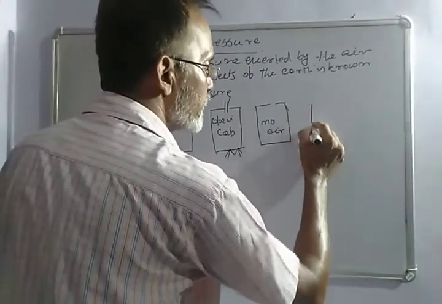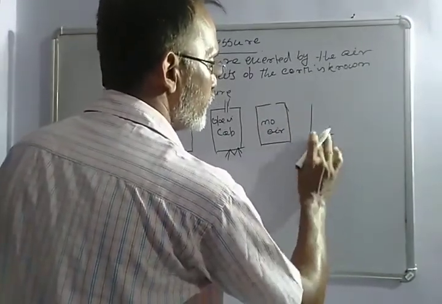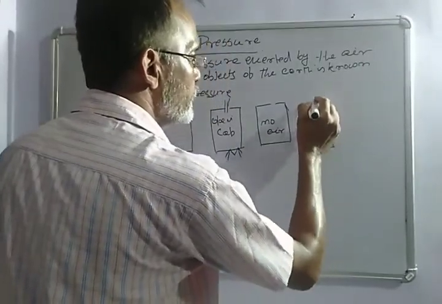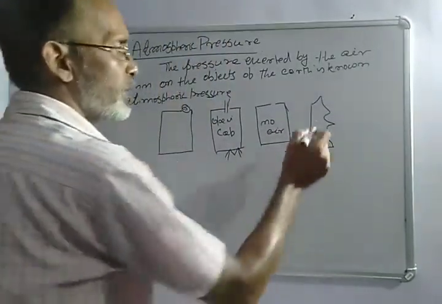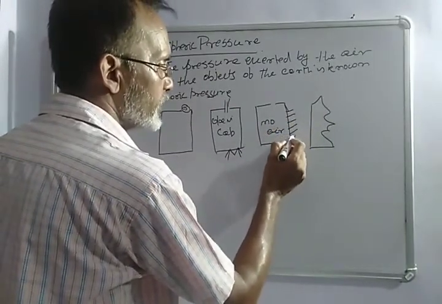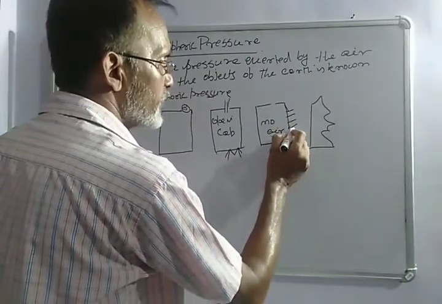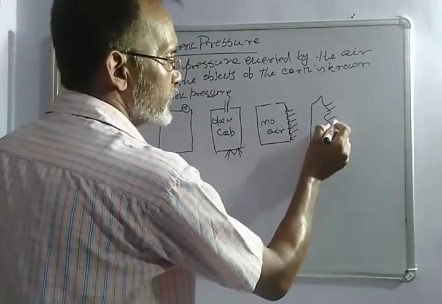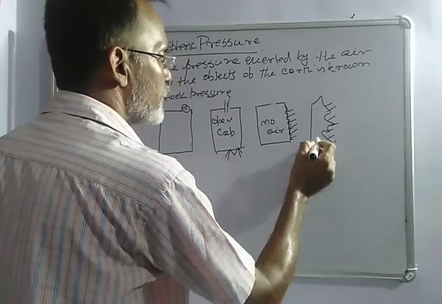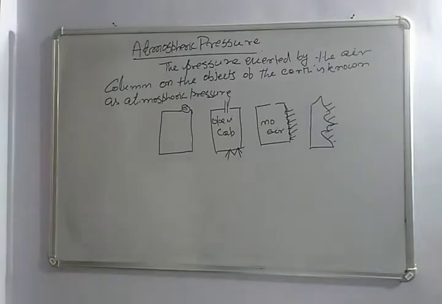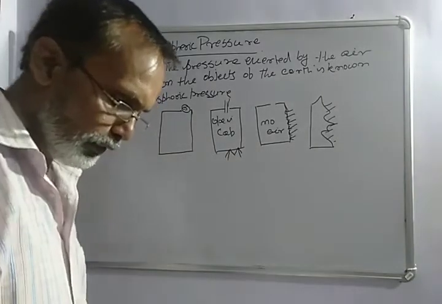This way it will be seen that the tin will lose its shape, and this is because the atmospheric pressure is acting on it, and as there is no air inside to balance it, the tin will lose its shape and become like this. This shows that the atmosphere exerts pressure on everything in this universe.